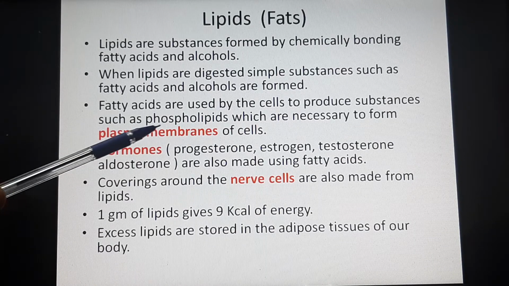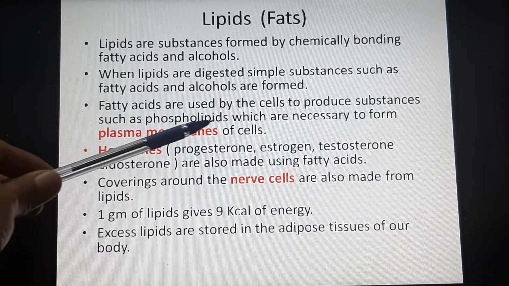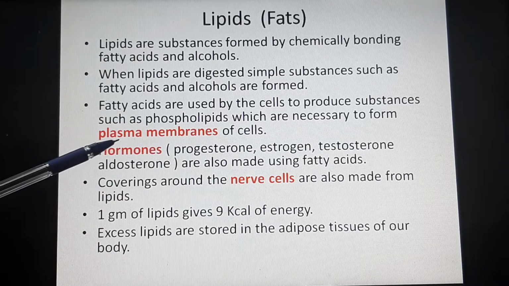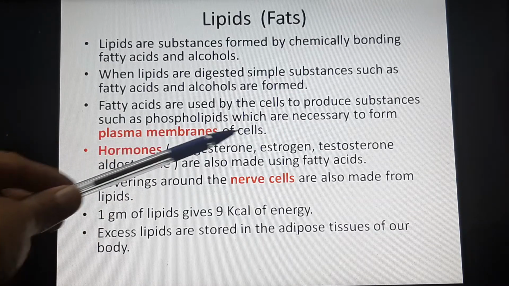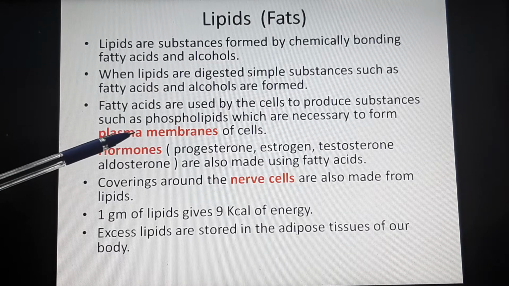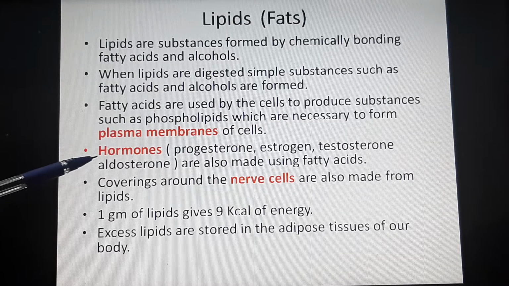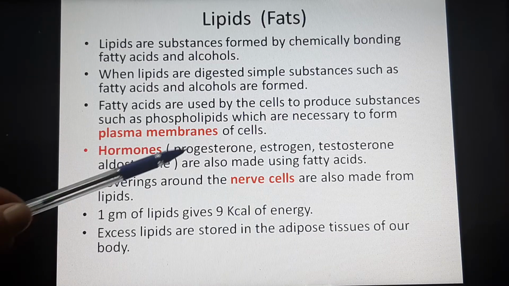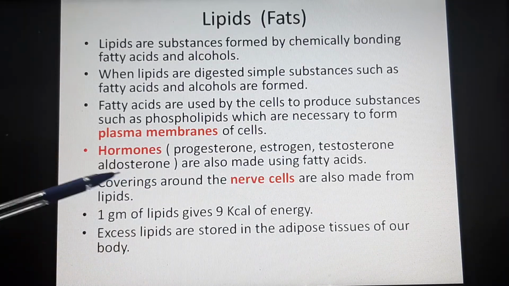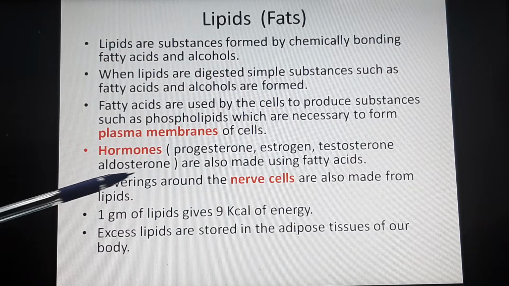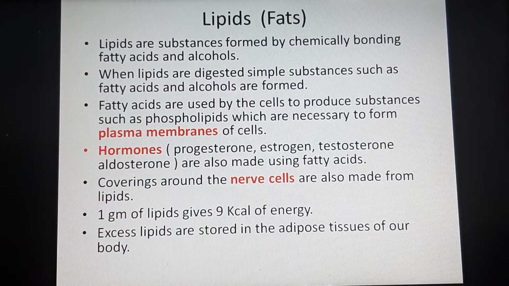We had seen phospholipids earlier, phospho and lipids, which are necessary to form the plasma membrane, or the membranes of cells. So without a cell membrane, a cell would not exist. Also, some hormones are made out of fats. For example, progesterone, estrogen, testosterone, aldosterone. These are made using the fatty acids.